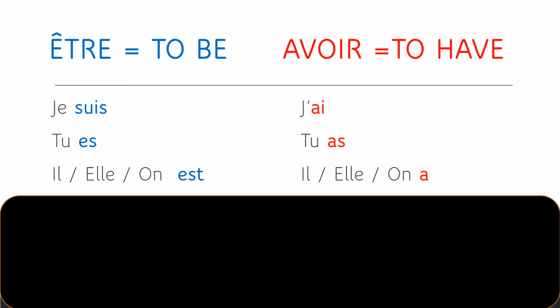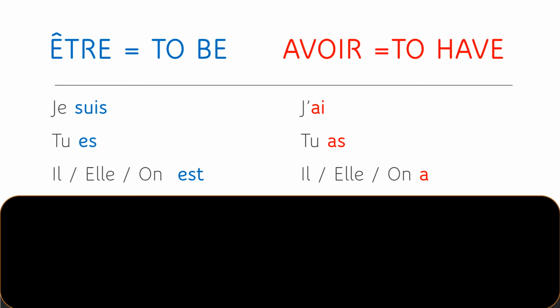How about il est versus il est? That's when I connect them. Elle est versus elle est. Again, it's been connected. On est versus on est, where it's been connected. So remember, when we conjugate être, qui veut dire to be, we say je suis, tu es, il est, elle est, on est.